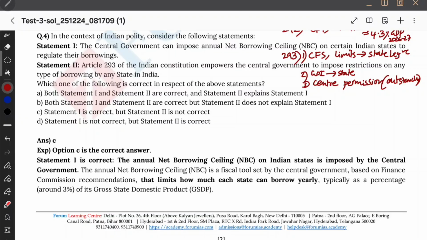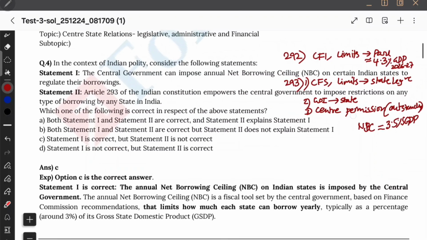The limit that the Centre puts on states is the NBC, the net borrowing ceiling. They will see whether the state is breaching this net borrowing ceiling or not. If they are not breaching it, then the Centre usually gives permission. The net borrowing ceiling of the state must be 3.5% of the state GDP, which we call SGDP. So these are the clauses under 293.